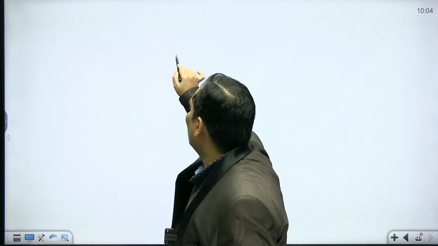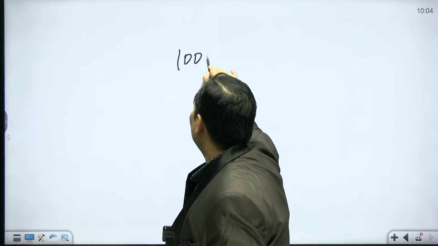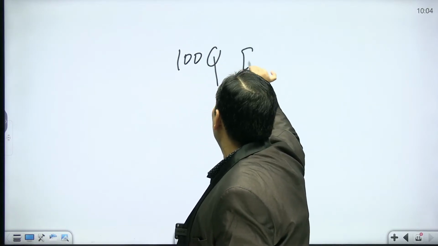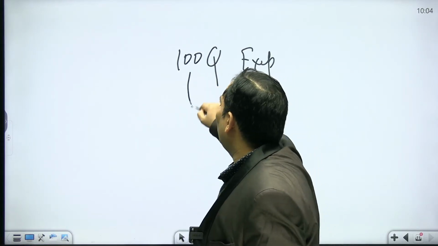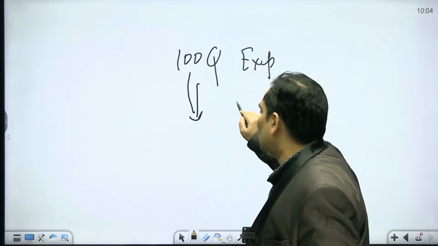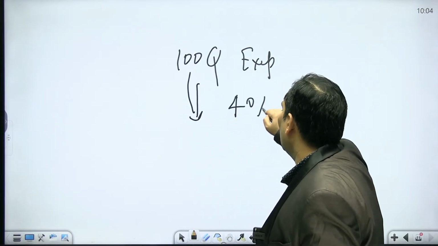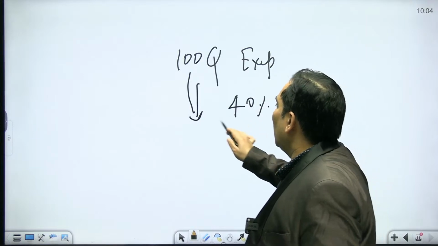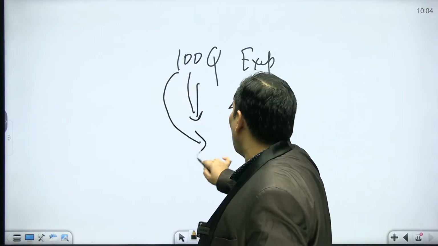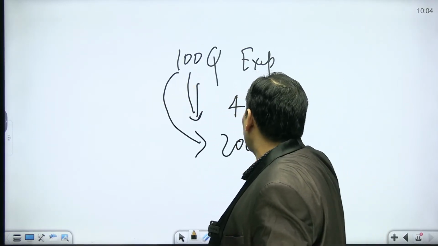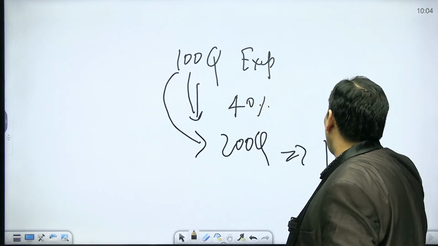What can be the other? They may give a tax benefit. Tax benefit means they may say that if you make 100 quintal of exports, suppose you pay taxes at the rate of 40%, then in that condition, if you make it 200 quintal of export, you have to pay taxes at 14%.